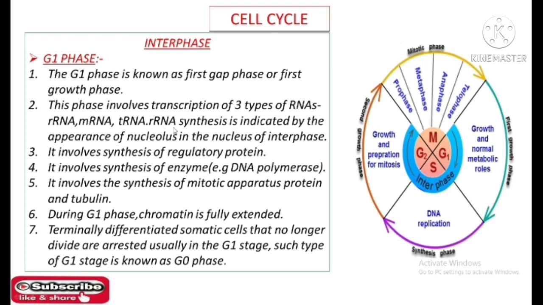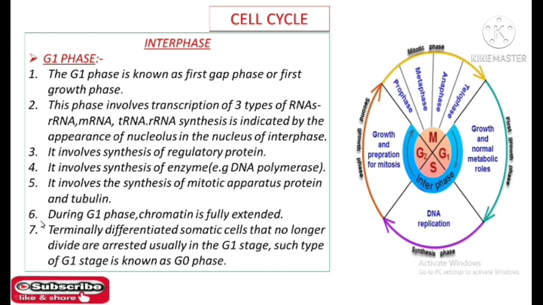And rRNA synthesis is indicated by the appearance of nucleolus in the nucleus of interphase, and it involves synthesis of regulatory protein. The fourth characteristic feature is it involves synthesis of enzymes like DNA polymerase. And the fifth characteristic feature is it involves the synthesis of mitotic apparatus protein and tubulin.